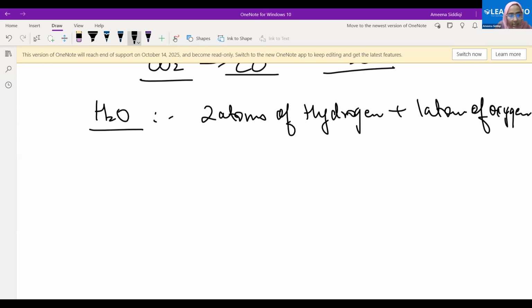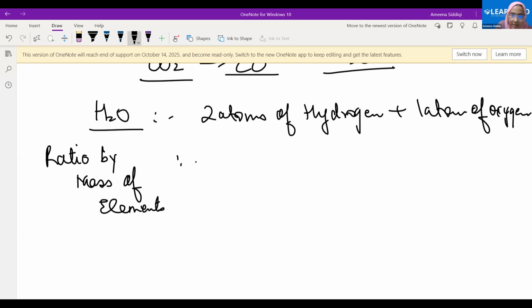And that is what we call the ratio by mass of elements. In water, we have two elements, hydrogen and oxygen. And hydrogen has two atoms, oxygen has one atom. So therefore, the mass due to hydrogen will also be fixed, and the mass due to oxygen will also be fixed. Let's quickly see that.